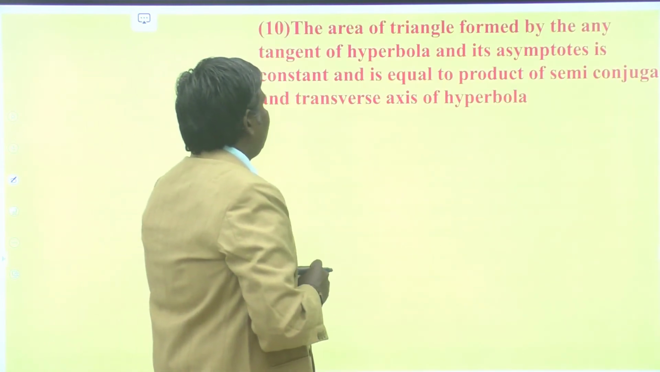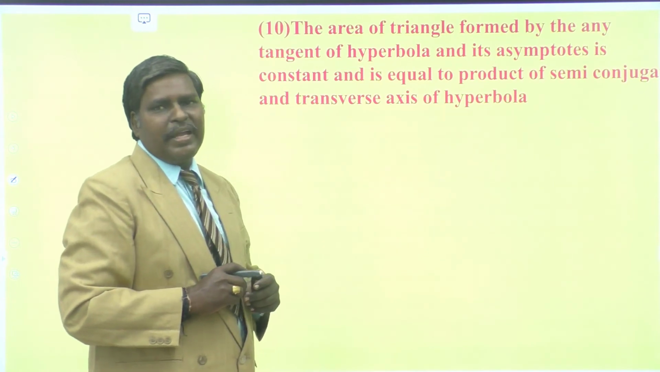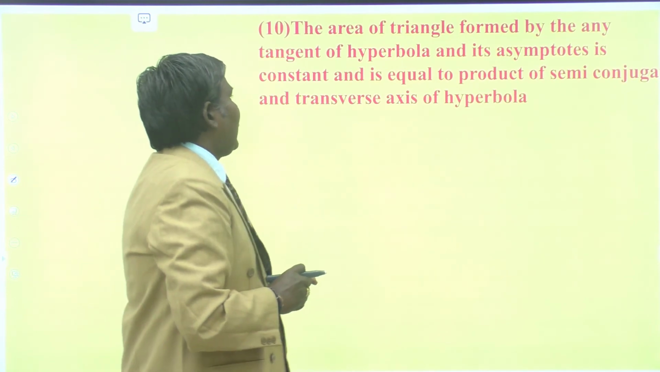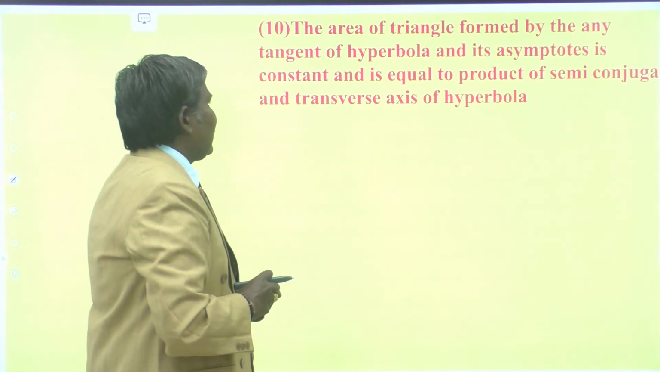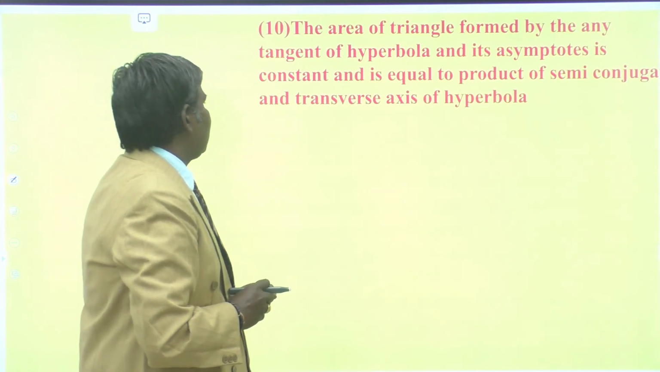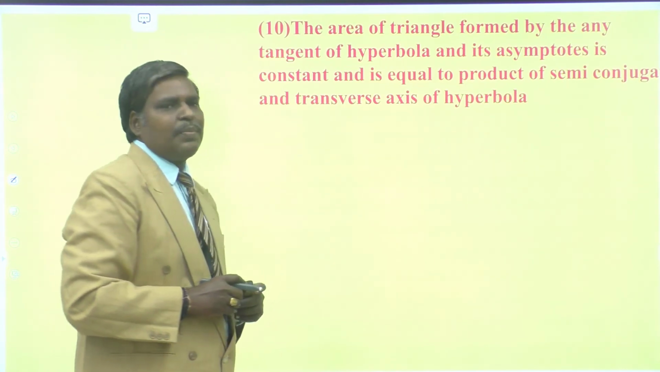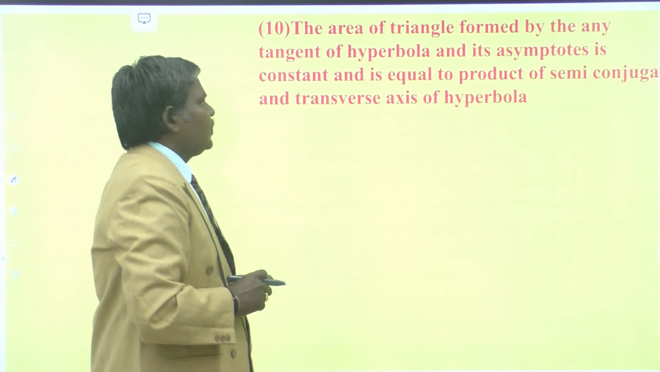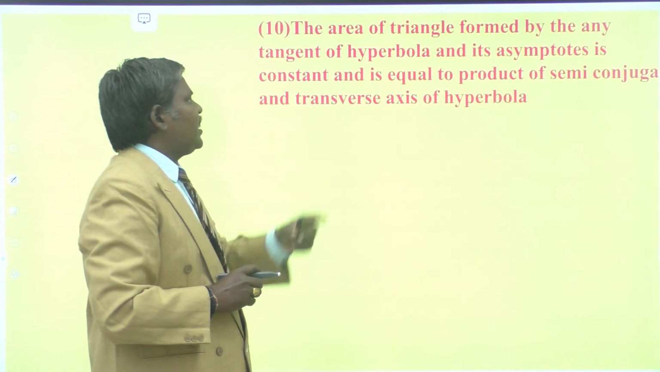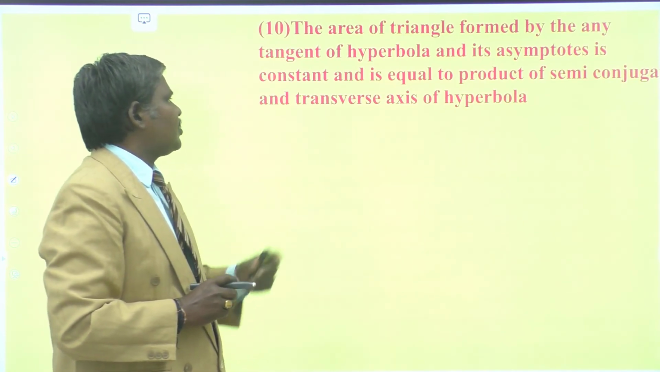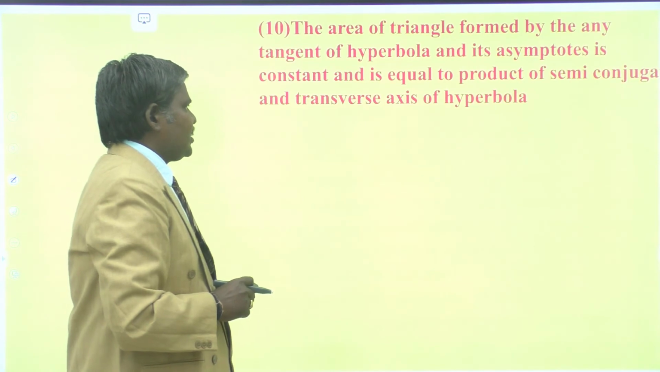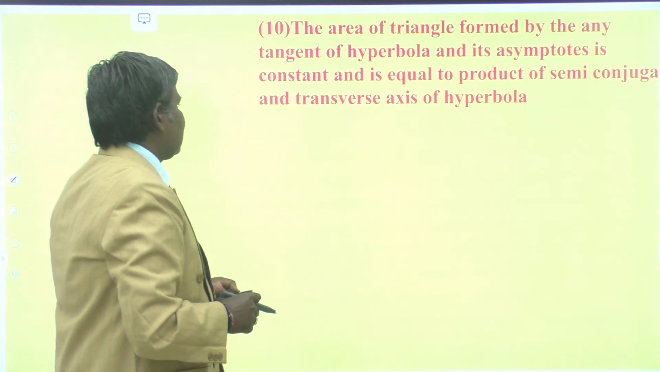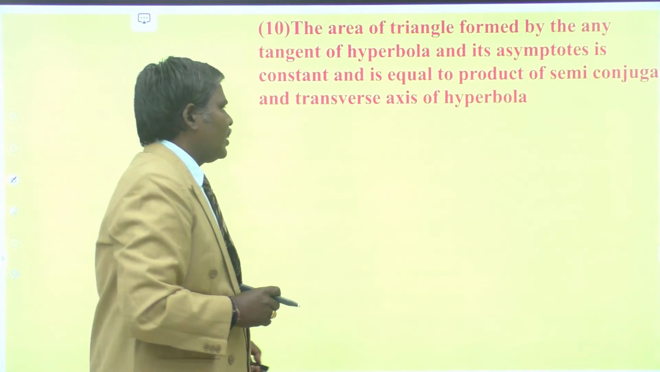Now the other property is that the area of the triangle formed by any tangent of the hyperbola and its asymptotes is constant and is equal to the product of the semi-conjugate and transverse axis of the hyperbola. The area of the triangle formed by the tangent of any hyperbola and its asymptotes is always constant, equal to the product of the semi-conjugate axis and transverse axis of the hyperbola.